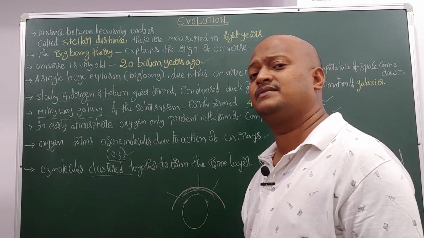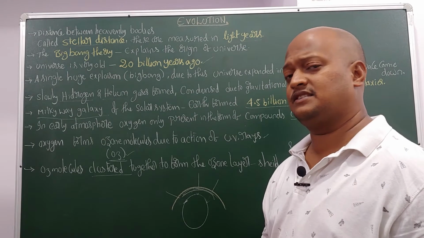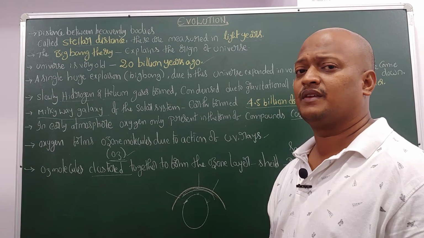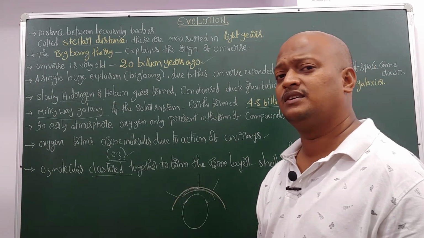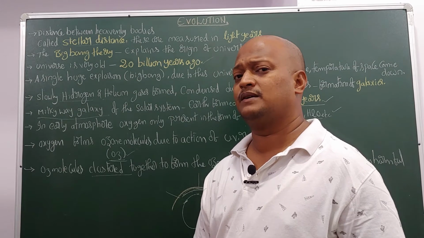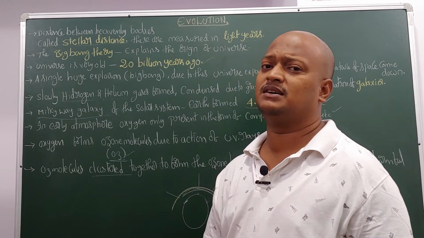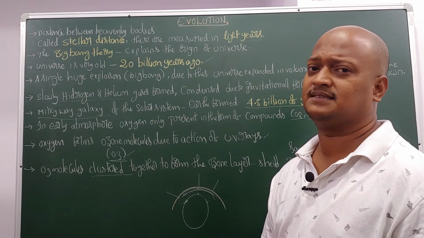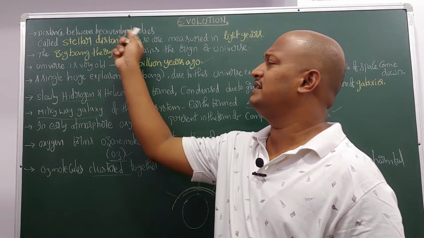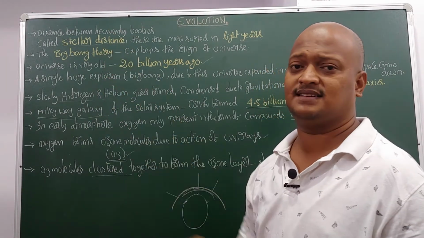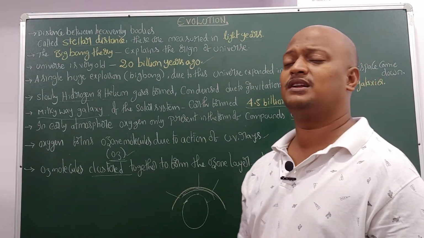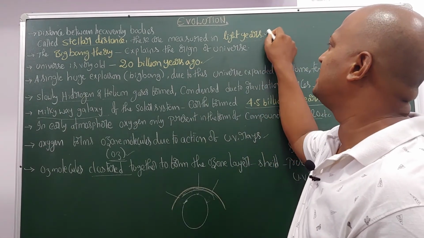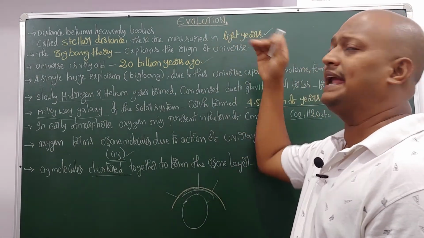Each galaxy consists of heavenly bodies like stars and planets, and rocky bodies, clustered together by gravitational forces, and consisting of dust and gases. The distance between heavenly bodies is called stellar distance, and it is measured in light years.